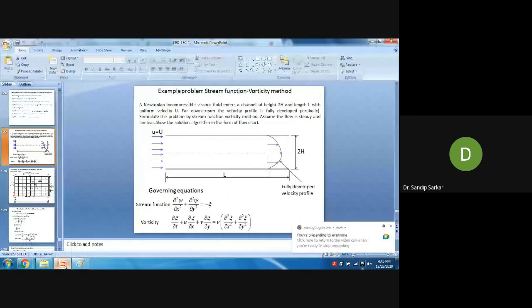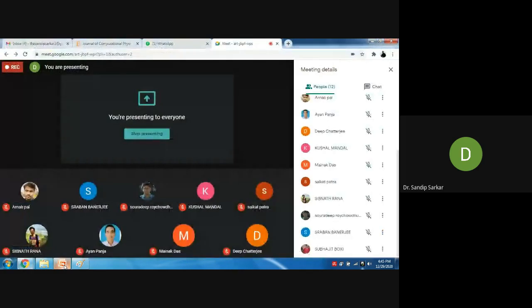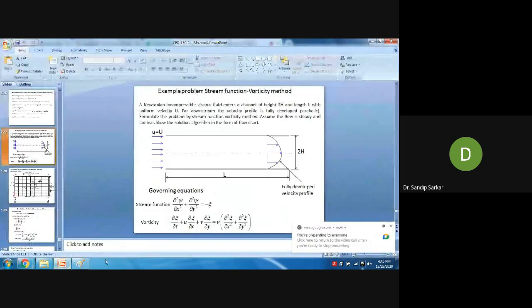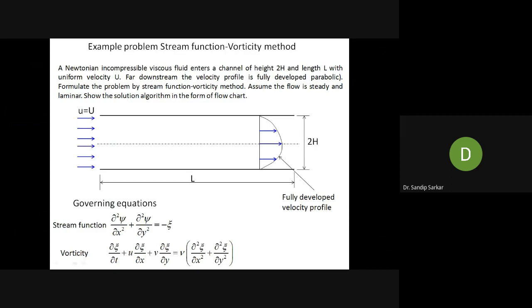Just go to my class notes, and you will find what the false transient method is. I have already discussed it in the class. That's why we have kept this del zero del t term. That is a very important consideration in the stream function vorticity method. If you want to write your own code or solve a problem, it is better to keep the del zero del t term for the steady state problem also.